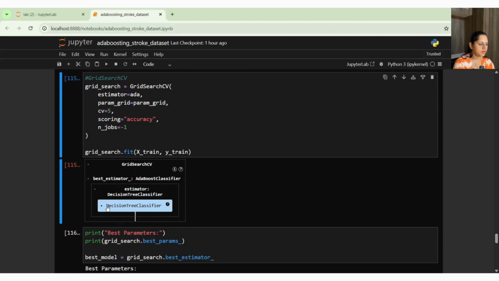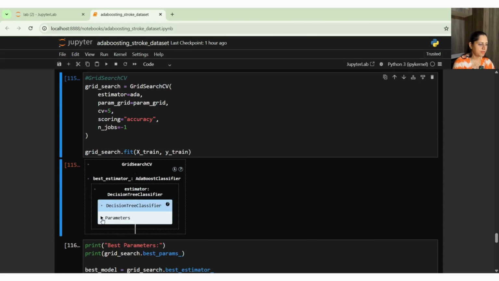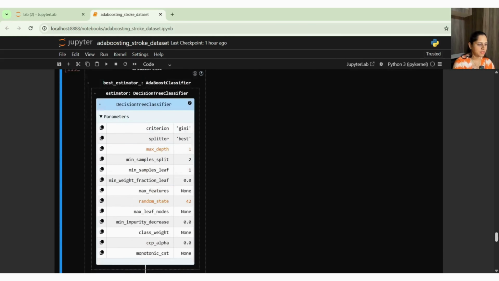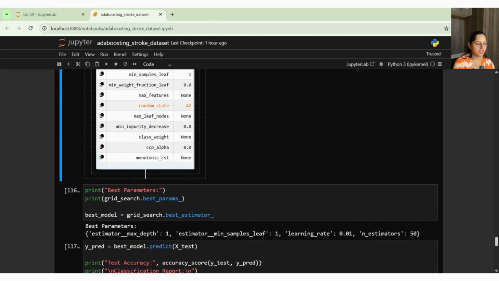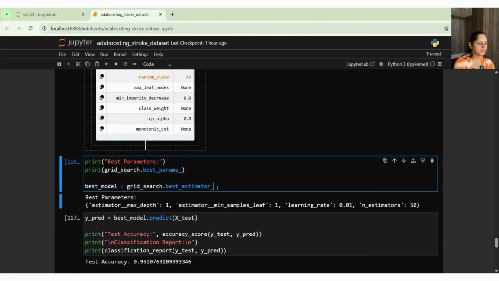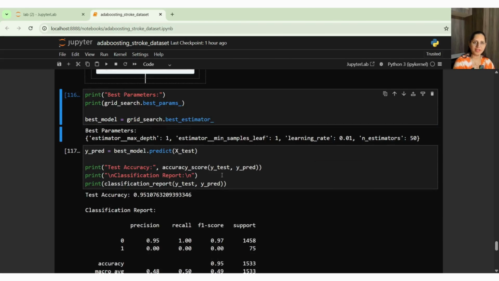And this is what I'm getting as my estimator. And if I open my decision tree classifier parameters, this is what it is taking: criterion gini, splitter best, max depth 1, min samples split 2, min samples leaf 1, random state 42. All other things you are seeing are the defaults. Then the best parameters we are getting are estimator max depth 1, estimator min samples leaf 1, learning rate 0.01 and n_estimators 50. Then we are trying to predict with the best model, right?